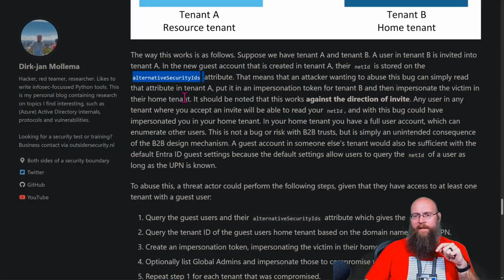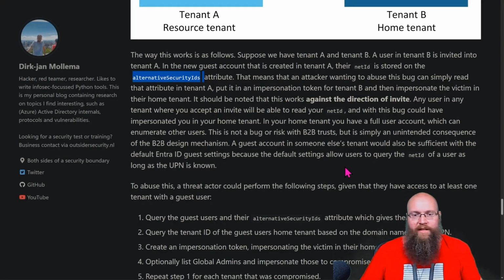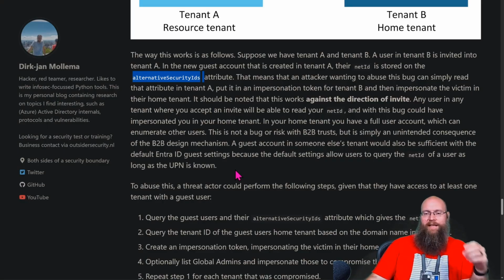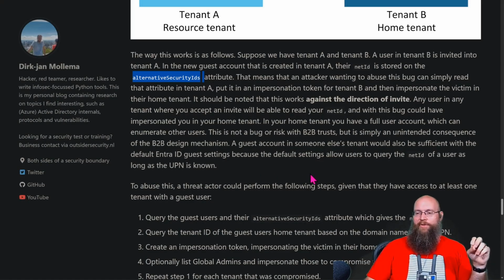Oof. It should be noted that this works against the direction of invite. So any user in a tenant where you accept an invite will be able to read your net ID. And with this bug could have impersonated you in your home tenant. In your home tenant, you have a full user account, which can enumerate all the other users. This is not a bug or risk with a normal B2B trust, but it's simply an unintended consequence of the B2B design mechanism. A guest account in someone else's tenant would also be sufficient with the default Entra ID guest settings, because the default settings allow users to query the net ID of a user as long as they know the UPN. Ooh.